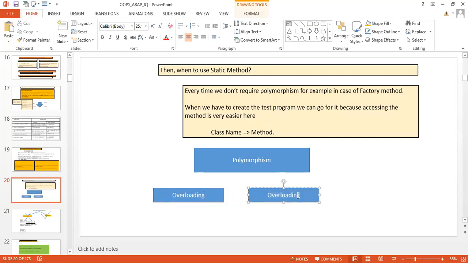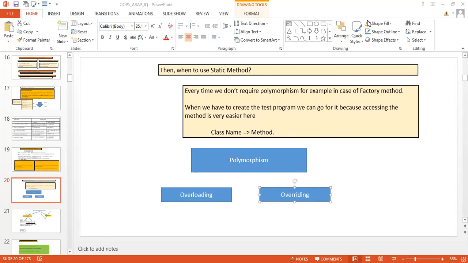What is overloading and what is overriding? These are fundamentals. That's why I am putting a little more stress here so you can understand in a better way. Whose fundamentals are strong, only those will be able to understand better.